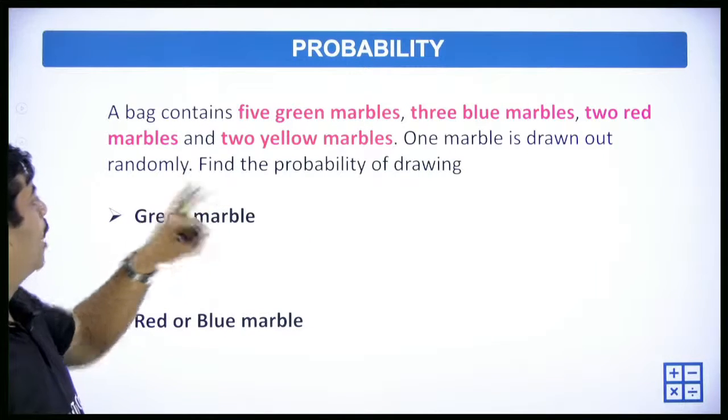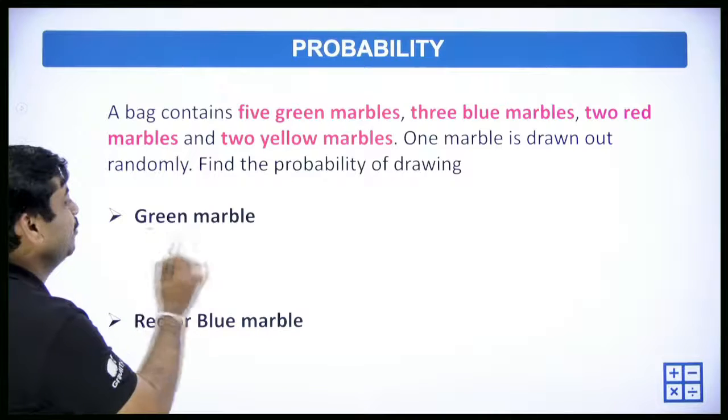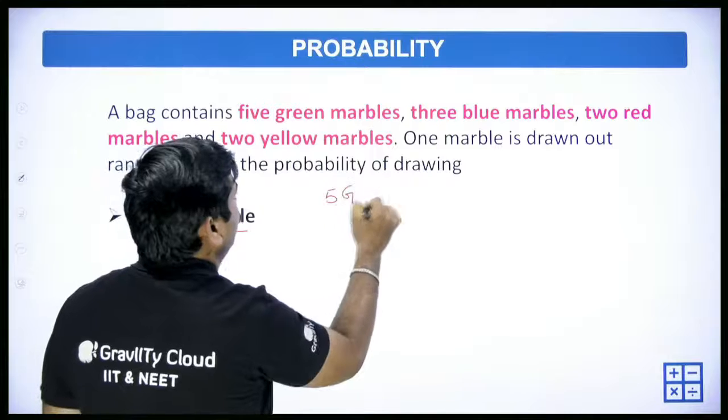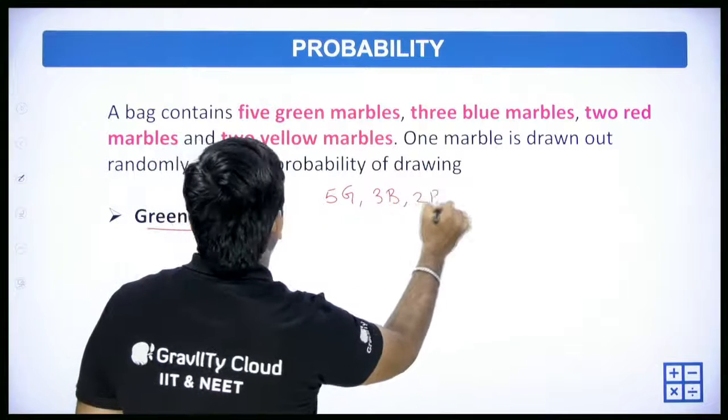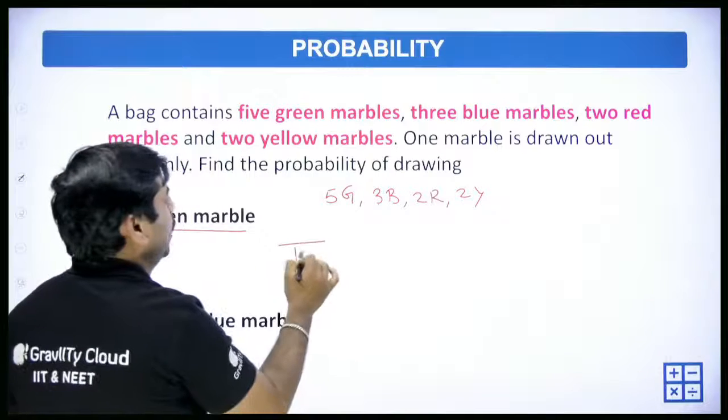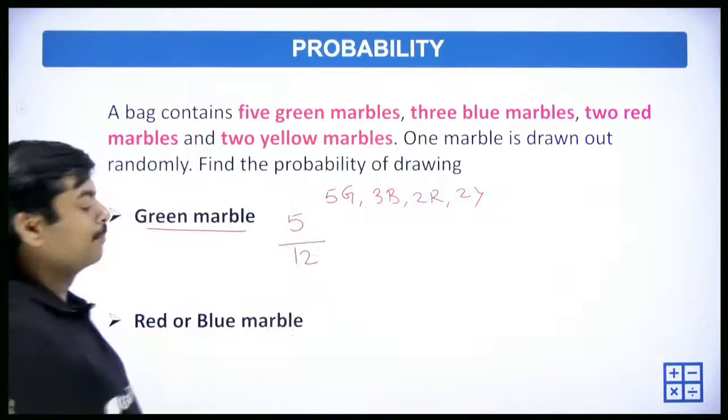One marble is drawn, find the probability of green marble. Once again, let us write all this: 5 green, 3 blue, 2 red and 2 yellow, total 12. So out of 12, green balls are 5 by 12.